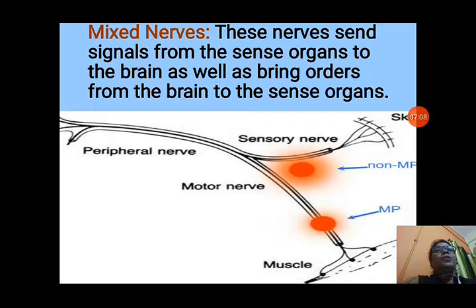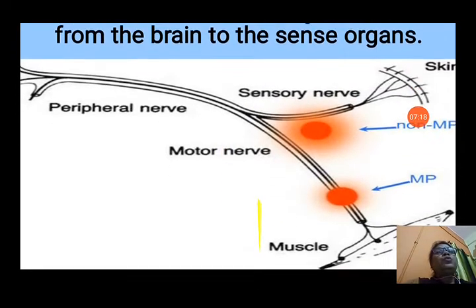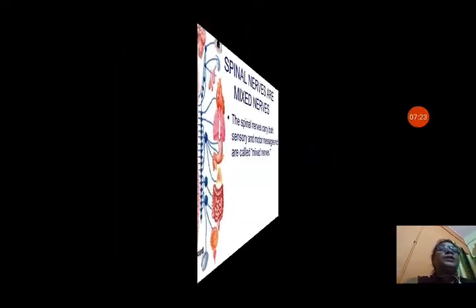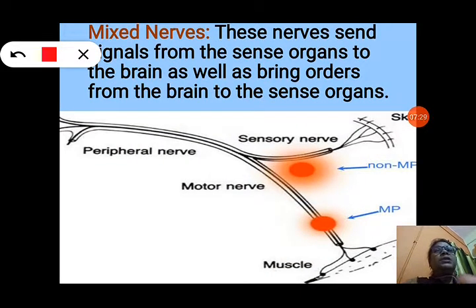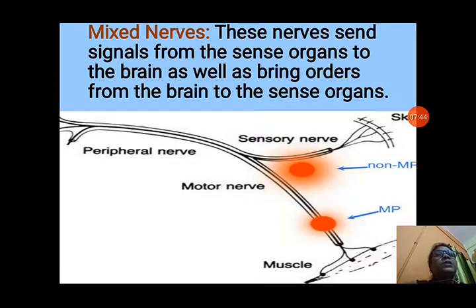Now there is a third type of nerves also, mixed nerves. These nerves send signals from the sense organs to the brain, as well as they bring orders from the brain to the sense organs. Now they are doing both the jobs. These muscles are bringing the message to the brain also, and again you can see here the sensory nerve is taking the response from the muscle also, skin also, and again motor nerve is connected to that, and again it is also bringing the response to the skin. Both the work is done by the same nerve, so it is known as mixed nerve.